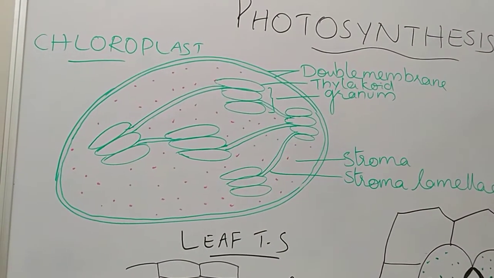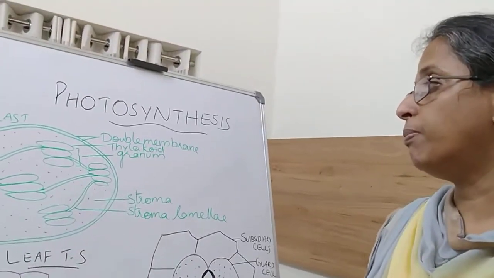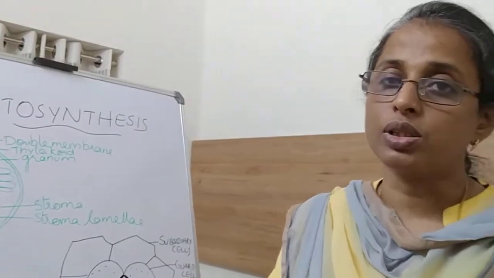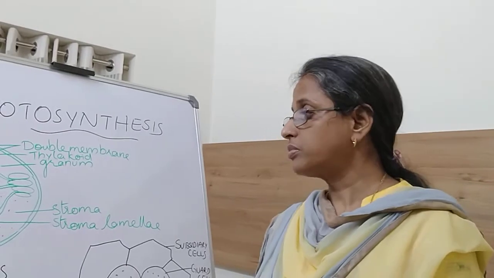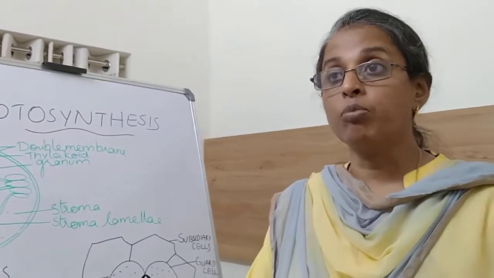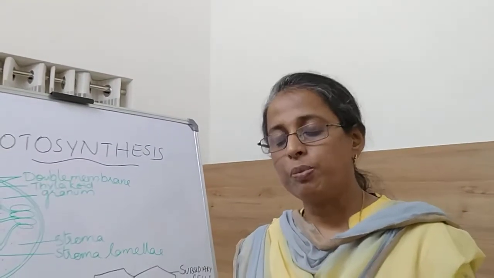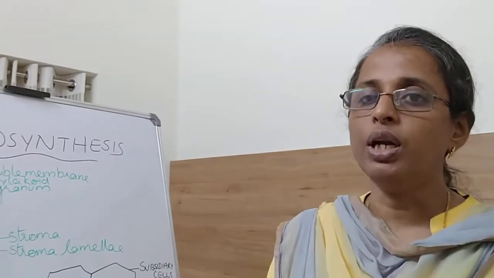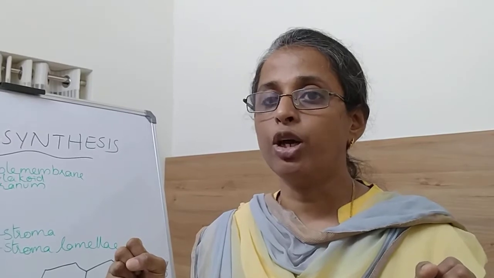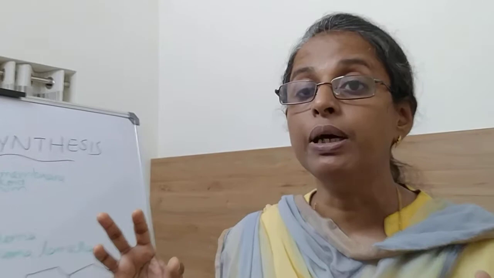Chlorophyll is the biomolecule which is solely responsible for photosynthesis in plants. Chlorophyll is made up of carbon, hydrogen, oxygen, nitrogen and magnesium. There are different types of chlorophyll. The most common is chlorophyll A, then chlorophyll B also. This chlorophyll can trap the sun's energy. No other biomolecule can trap the sun's energy.